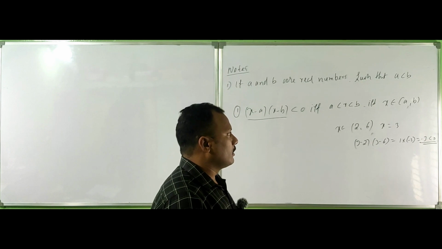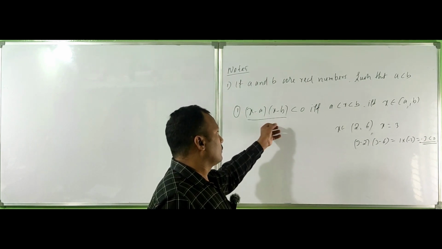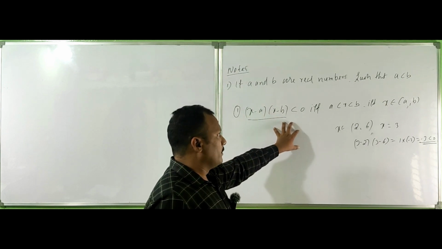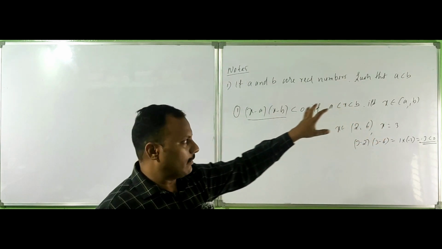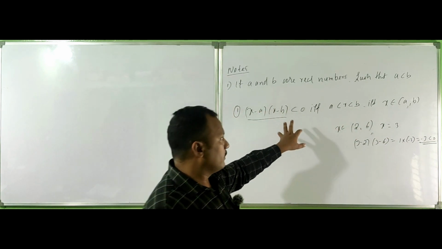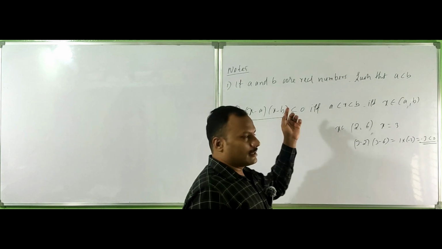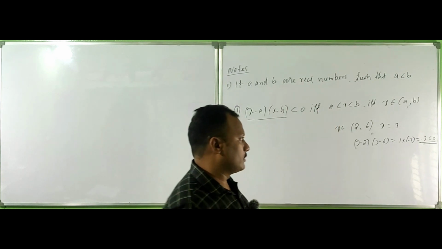Now, when you get some functions in this form, you can write (x minus a)(x minus b) as the function, and if the value of x is in between a and b, then by applying this theorem, by knowing this result, you can immediately tell this is less than 0. Okay, you can check also.